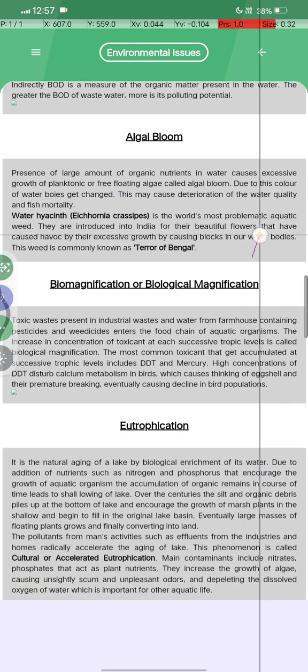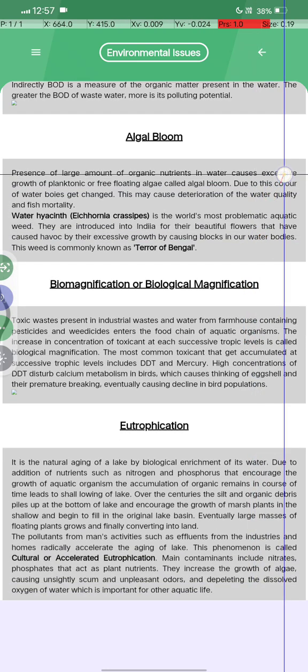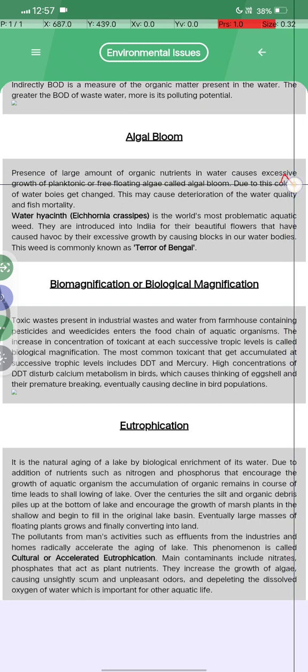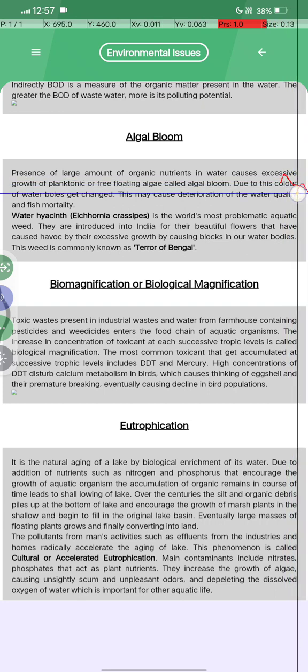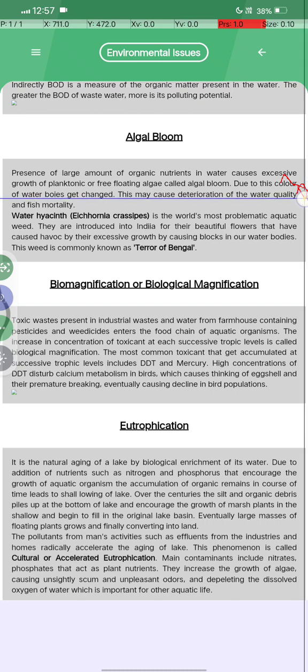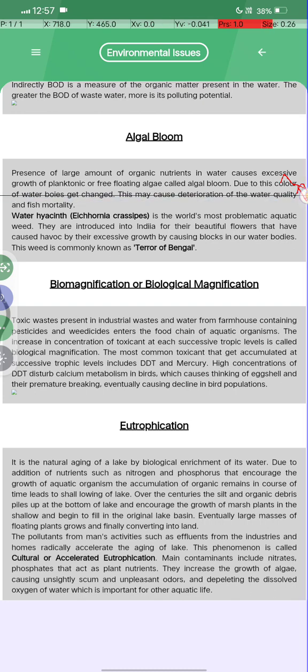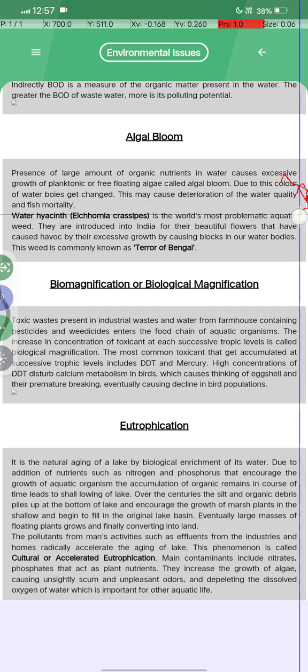What is algal bloom? Look, the presence of a large amount of organic nutrients in water causes excessive growth of planktonic or free-floating algae, which is called algal bloom. Due to this the color of the water changes, and this may cause deterioration of the water quality and fish mortality.